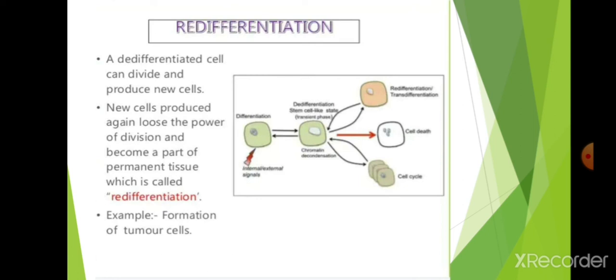See, this is an example of redifferentiation. The newly produced cells again lose the power of division and become a part of permanent tissue, which is called redifferentiation. If it does not occur, tumor cells will form. Tumor cells will form. This is also an example.